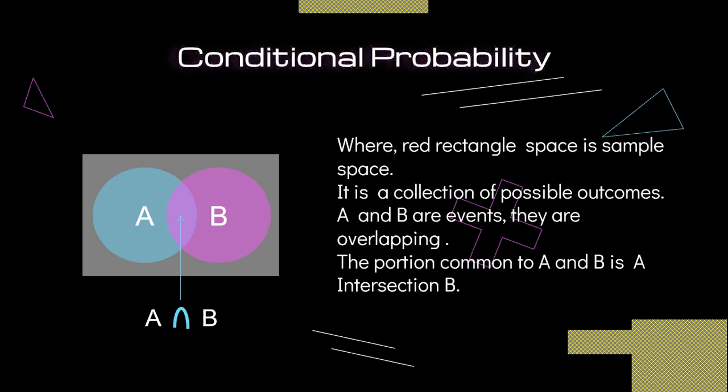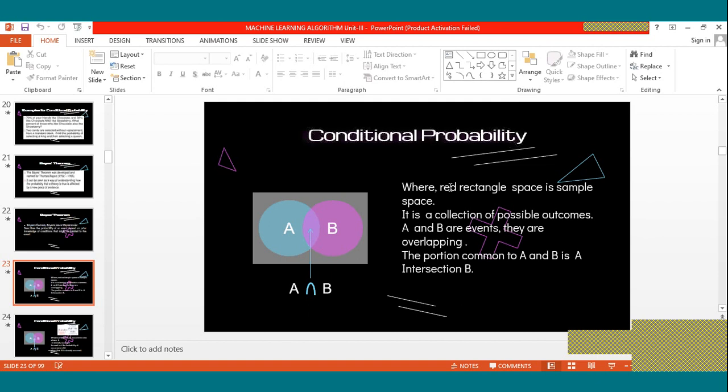Here from this diagram you can see that the rectangle space is a sample space. It is a collection of possible outcomes, and A and B are events, and they are overlapping. Actually, here it is not a red color, it is a gray color rectangle.